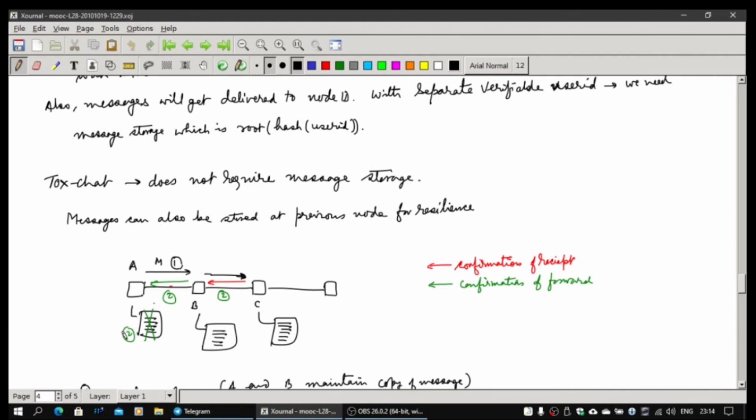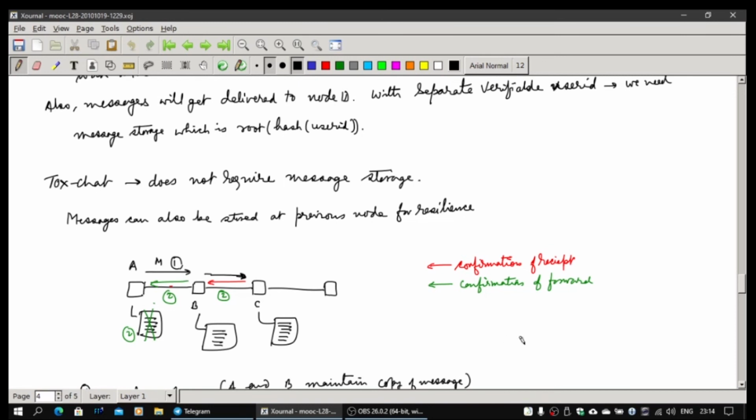So now a problem of resilience can come. We can think there is a problem if the node which is holding the message because B was off itself dies off. For example, A to B to C and then it goes to the last guy. If C dies off, the message was here, the message is lost. There is no way. So maybe one possibility is that the previous node can also hold the message.